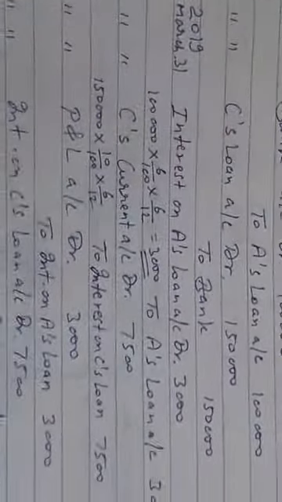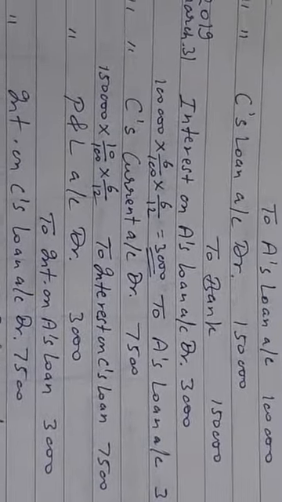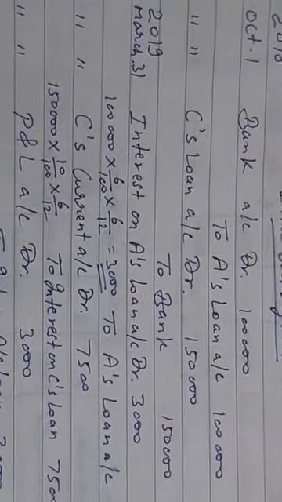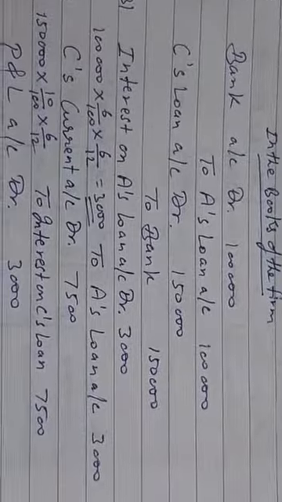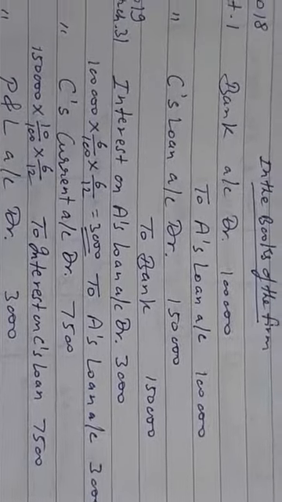Then on the closing of the accounting period, that is on 2019 March 31st, interest on A's loan account debited, rupees 3,000 to A's loan account. You see, the amount was rupees 1 lakh at the rate of 6% for 6 months, from October 1st to March 31st, so it becomes 3,000. Interest on A's loan, being an expense for the firm, will be debited and it will be transferred to A's loan account because nothing has been given in the question regarding whether the interest on loan has been paid in cash or not.